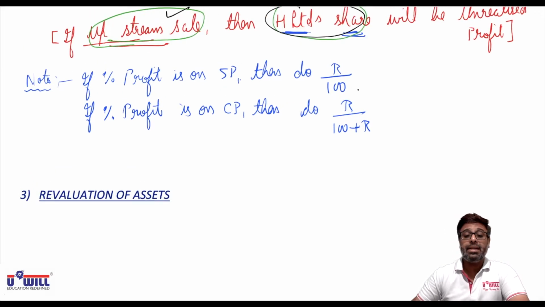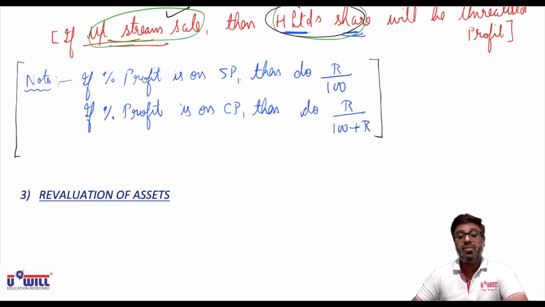In the live session we have discussed this extra note regarding the profit, the shortcut method. If percentage profit is on selling price, then how will you find the amount of profit? R upon 100. And if percentage profit is on cost price, then how will you find the amount of profit? R upon 100 plus R.